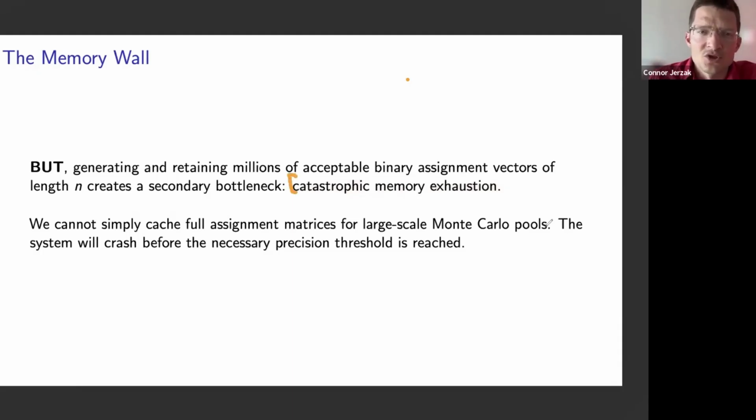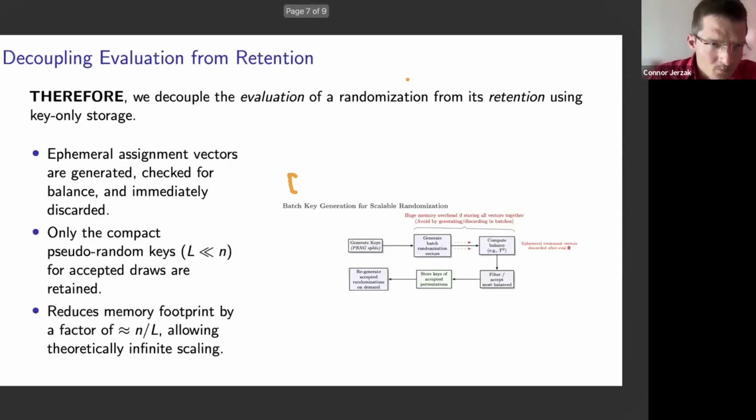And our solution to this is actually to separate out evaluation from retention. So instead of retaining all of the different random assignment vectors from this re-randomization protocol, we're only going to keep the keys, the pseudo random number generation keys that were used to generate those randomizations.